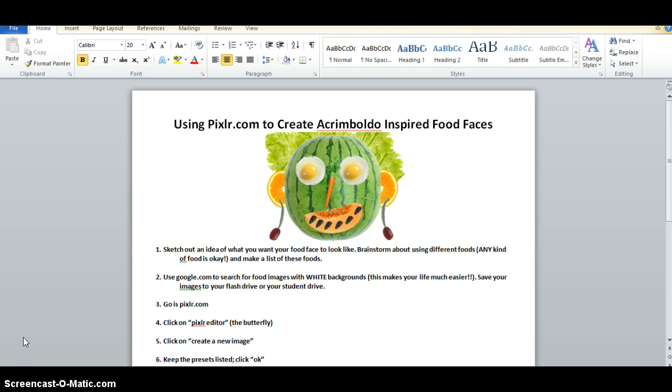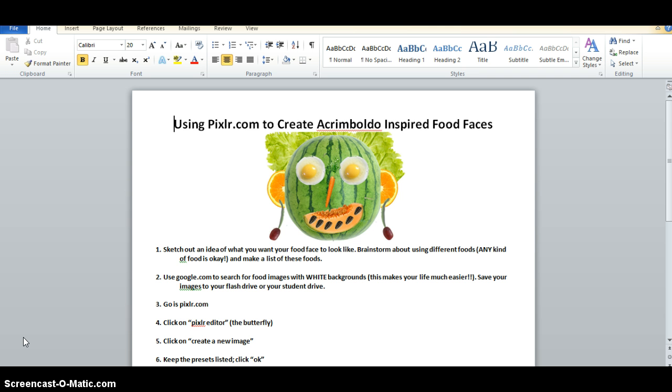So what we're going to do today is we're going to use Pixlr to create an Arcimboldo inspired food face. If you don't know who Arcimboldo is, he was kind of like an early Renaissance artist, and he did all those crazy paintings. They're portraits, but if you look closely, they're made up of things like individual pieces of food or fish or whatever. And there are online places that will generate Arcimboldo food faces for you. So whenever I teach this, I always have some very awesome art teacher who's like, oh, there's a website that just does all that for you. And she's right, or he's right, and that's totally awesome, and I'm totally down for that.